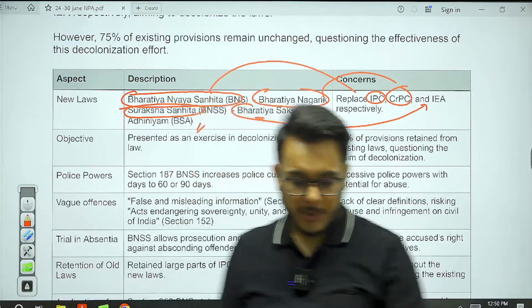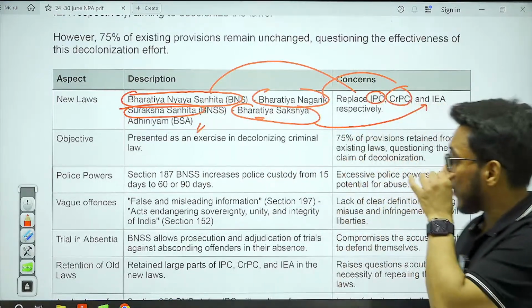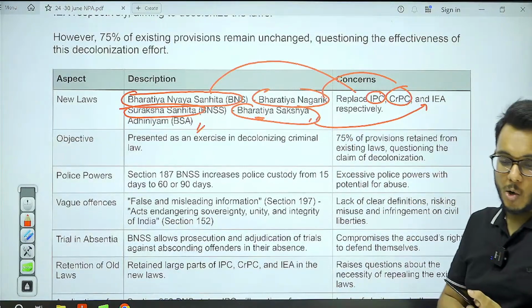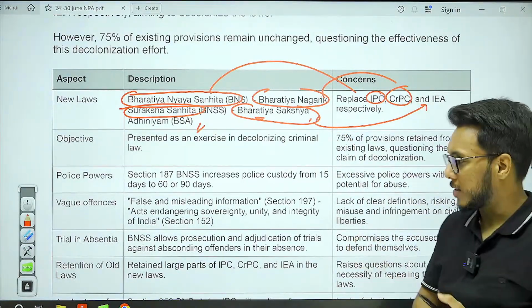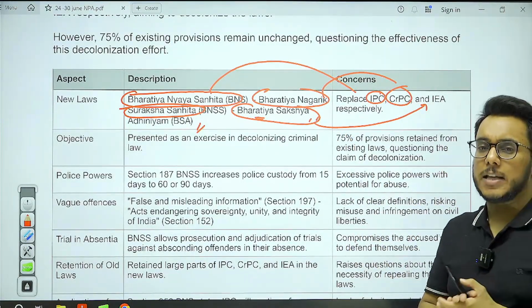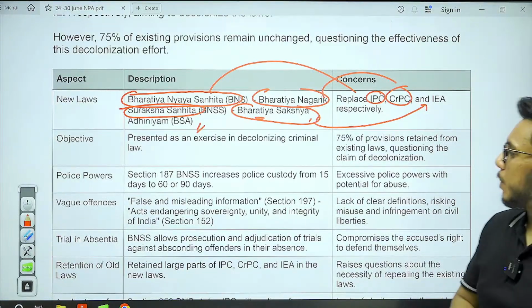So for this particular thing, what happened? We brought these three laws. These three bills, they got passed. And now from 1st of July, they have come in place.